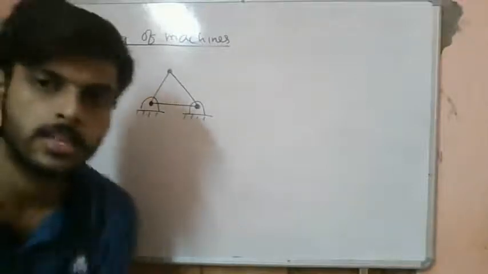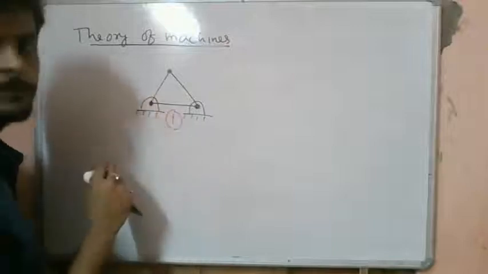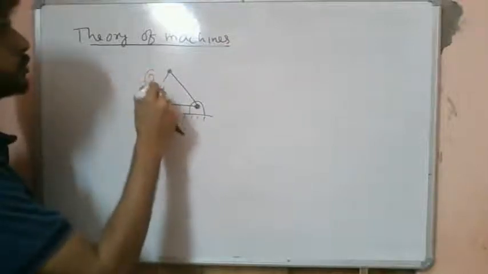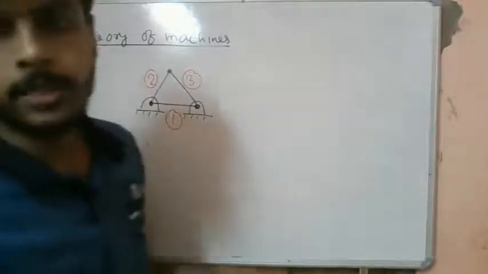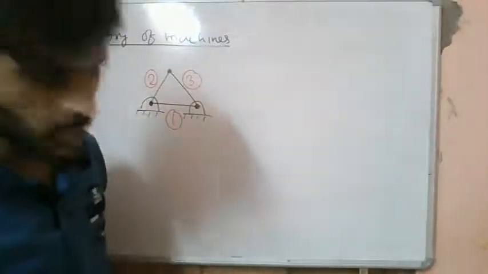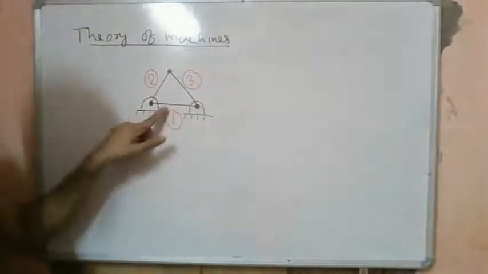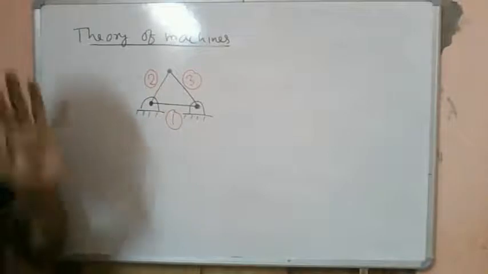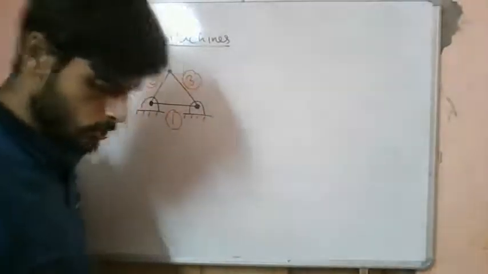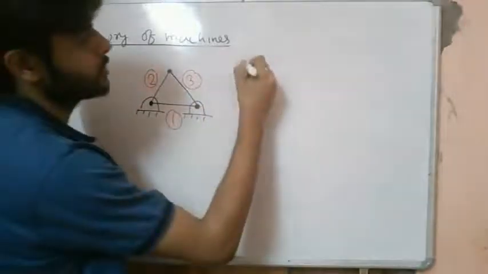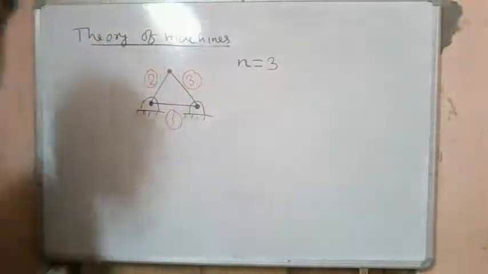This will always be considered as the first link. So this will become easier for us. Okay, this is link number 1, this is link number 2, this is link number 3. The different links are nothing but the number of rigid bodies in a mechanism, right? So we have 3 different rigid bodies, we have 3 different links. So n is equal to 3.